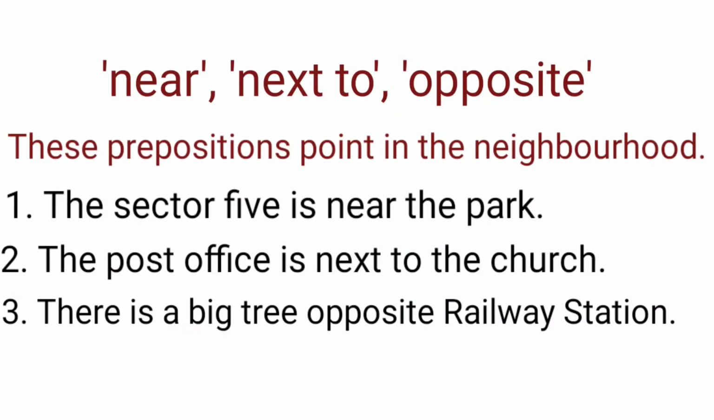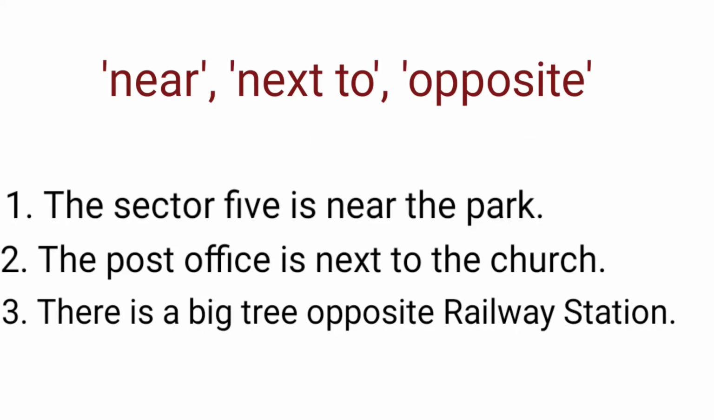Near or next to: these prepositions have the same meaning, but near means that you are close to something yet it is still at a distance, while next to refers to something by your side or in close proximity. Opposite as a preposition means in a position facing someone or something but on the other side. For example, sector 5 is near the park. The post office is next to the church. There is a big tree opposite the railway station.